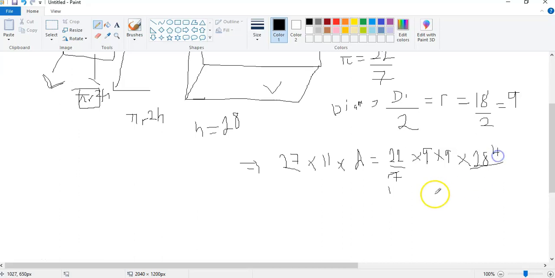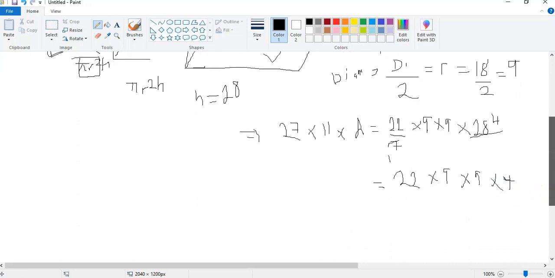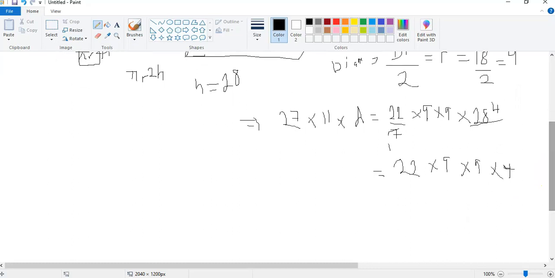So this becomes 22 times 9 times 9 times 4. Now, like I always advise, when you are solving for a value in an equation, don't simplify yet, so that you know what to divide by to make the simplification easier.